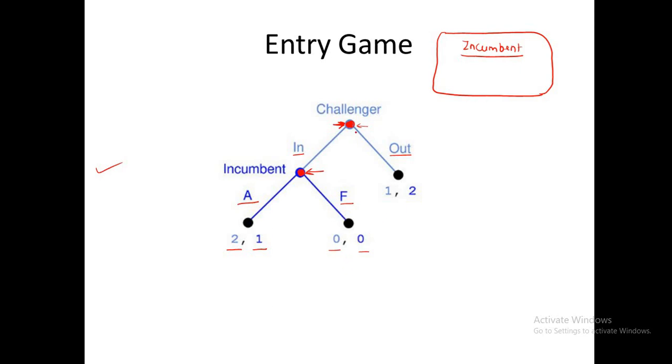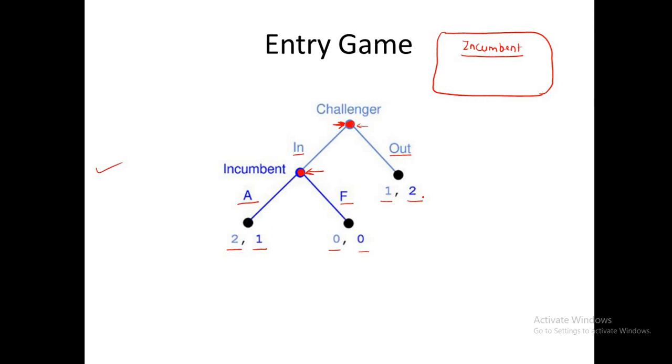Okay. Now what would happen if the challenger stays out from the market? Means he is not in the market. So we don't care about the incumbent, whether he takes the action of accommodate or fight. We don't need to care about that. Obviously, when the challenger is not in the market, the payoff of the incumbent will be higher and the payoff of the challenger will be less. And we don't need to care about the action of the incumbent because the challenger has already stayed out from the market. So this is all about the entry game.